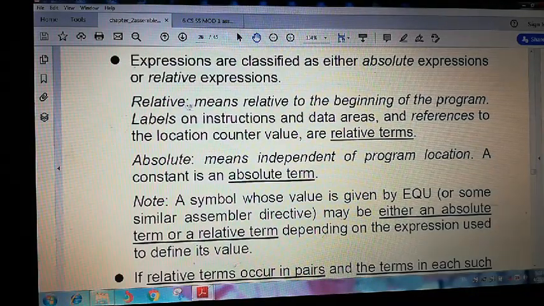A relative expression means relative to the beginning of the program. The labels on instructions or data areas, and references to the location counter value, are relative terms. It will always be with respect to the relative value. Absolute means independent of the program location, or a constant; that is an absolute term.